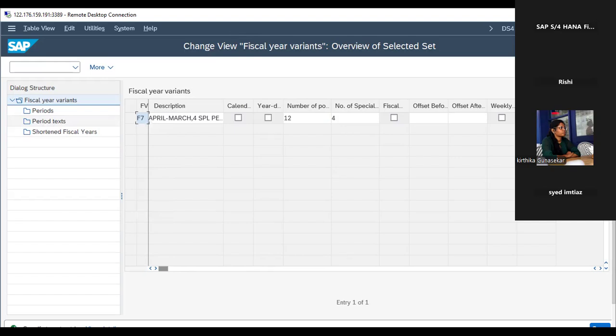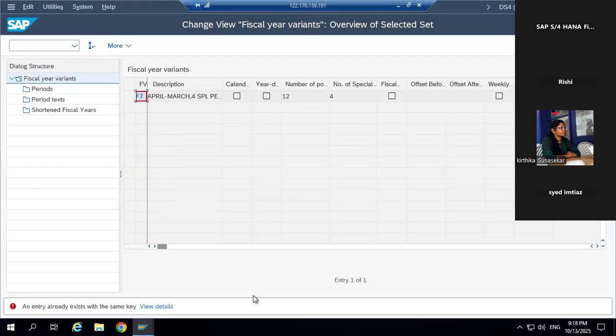I'm giving this F7. Press enter. What is it saying? Entry already exists with the same key. What does it mean? Entries already exist with the same key. What does it mean?